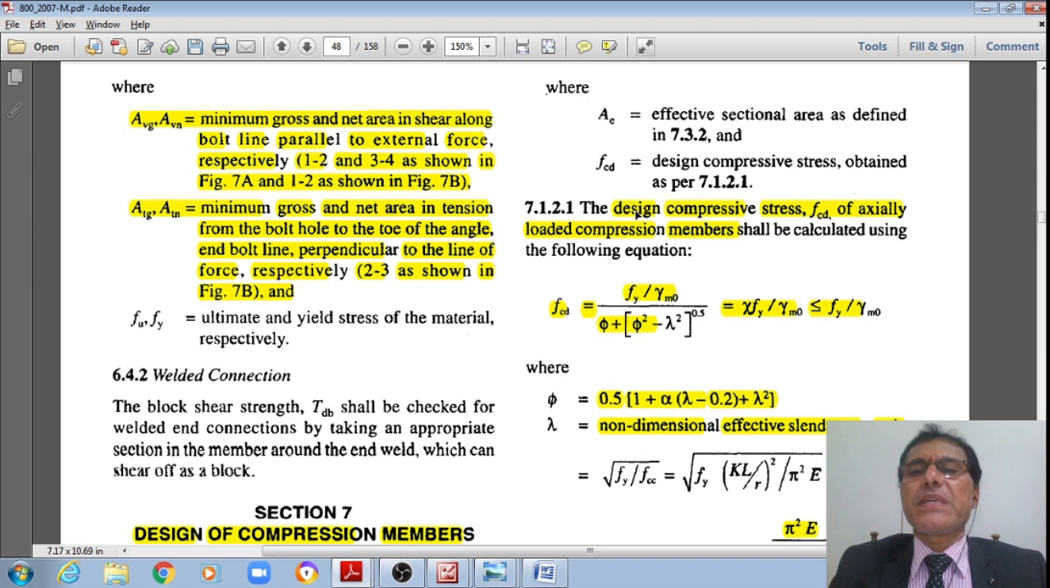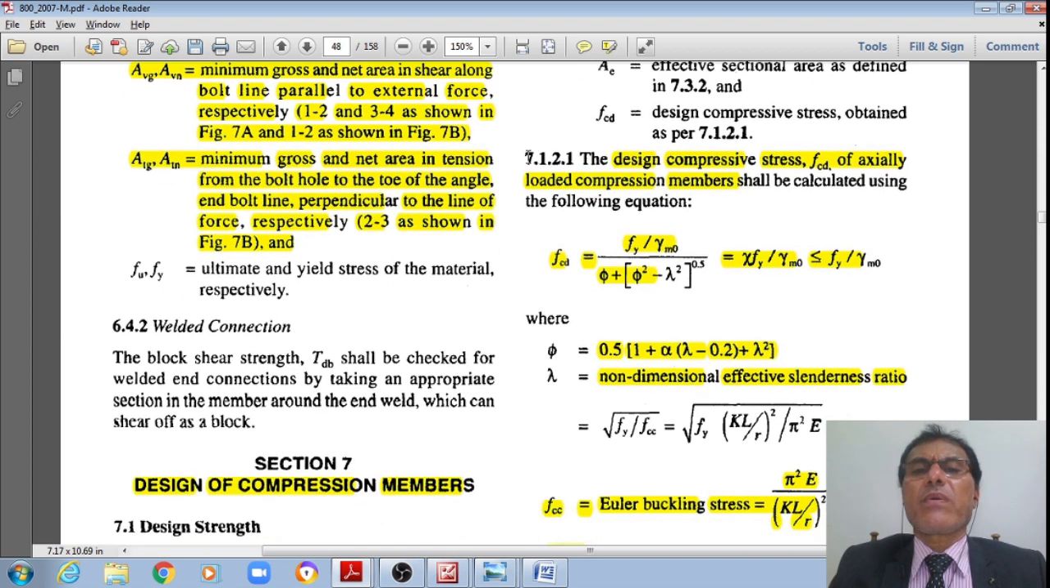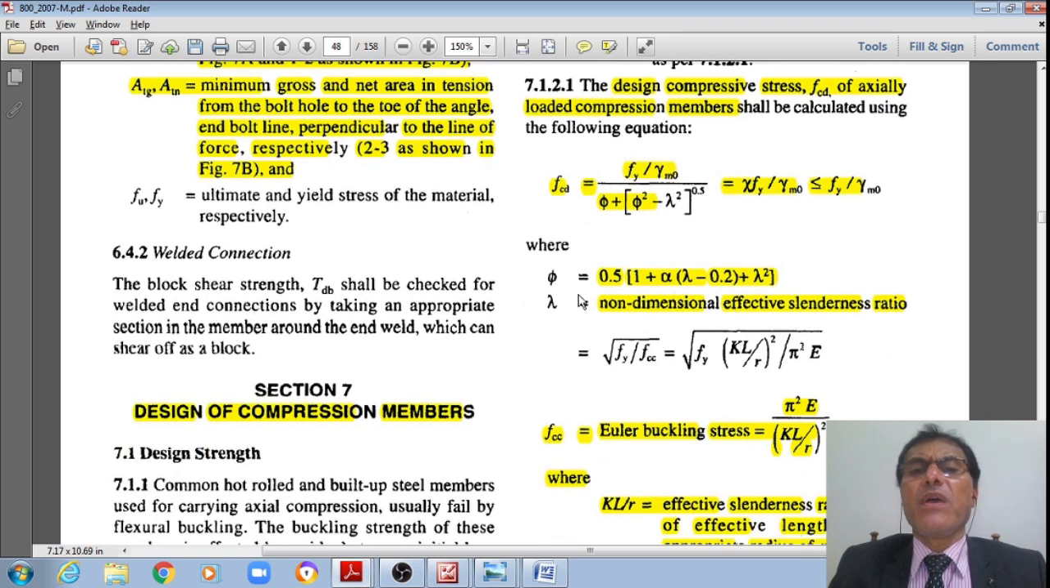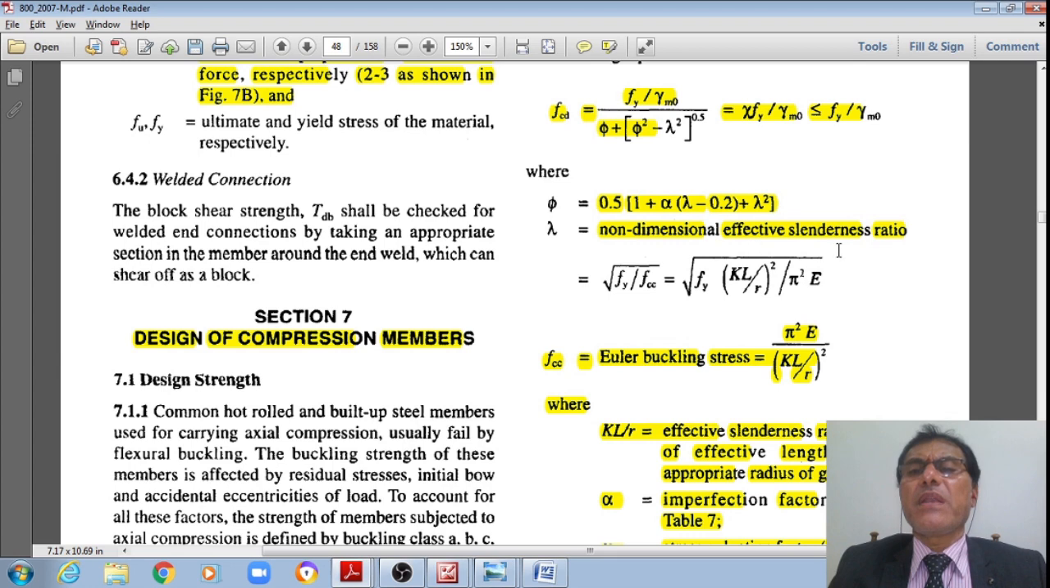And Fcd is the design compressive stress obtained as per clause 7.1.2.1. The design compressive stress Fcd of an axially loaded compression member is given by Fcd is equal to Fy divided by gamma m0, multiplied by chi, which should be less than or equal to Fy divided by gamma m0. Here phi is equal to 0.5 multiplied by 1 plus alpha multiplied by lambda minus 0.2 plus lambda square, where lambda is the non-dimensional effective slenderness ratio.